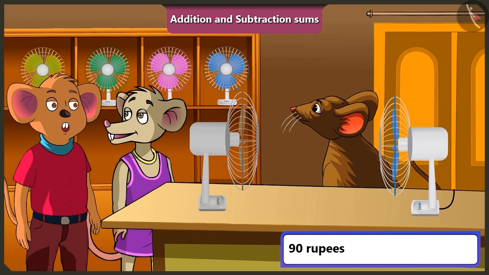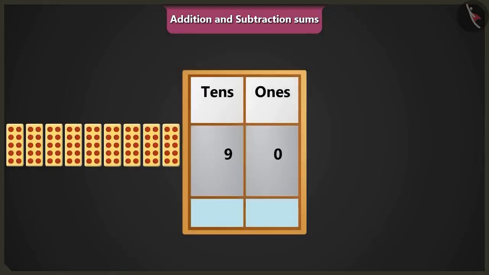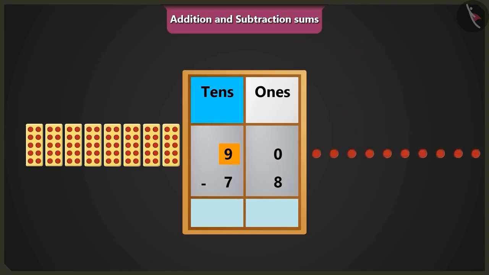So if I give 90 rupees to the fan seller and buy a new fan for 78, how many rupees would I have left? Let's go. Now put 90 and 78 in the box of 1's and 10's and subtract 78 from 90. First of all, we will do the subtraction of numbers of the box of 1's. Here we cannot subtract 8 from 0. So we will borrow 1 ten from the 9 tens of the box of tens.